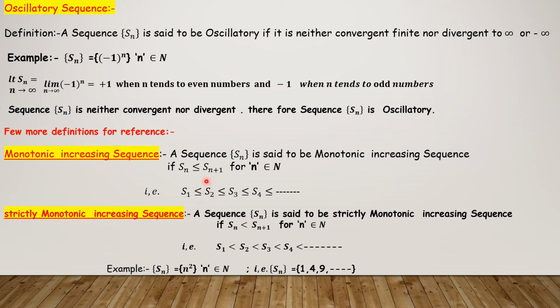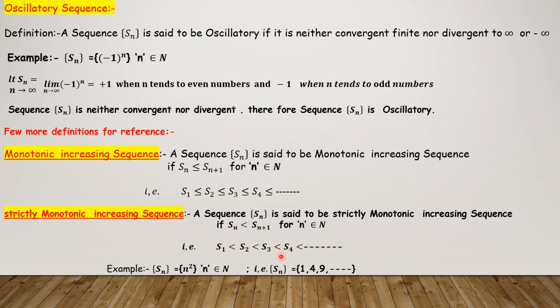Strictly monotonic increasing sequence: a sequence Sn is said to be strictly monotonic increasing if Sn is less than Sn plus 1. There will not be an equal symbol. So S1 is less than S2, less than S3, and so on.